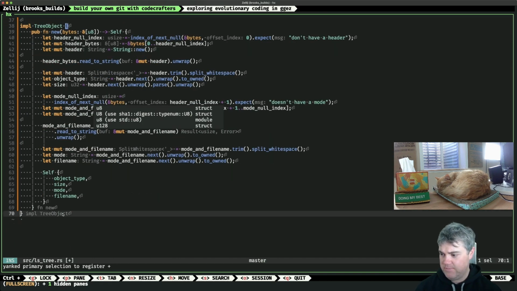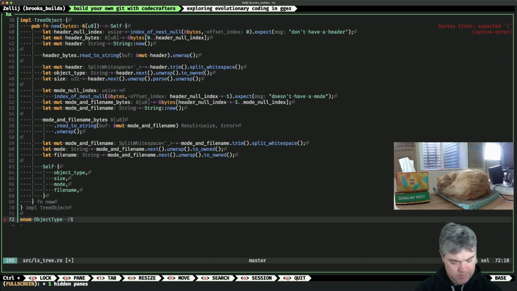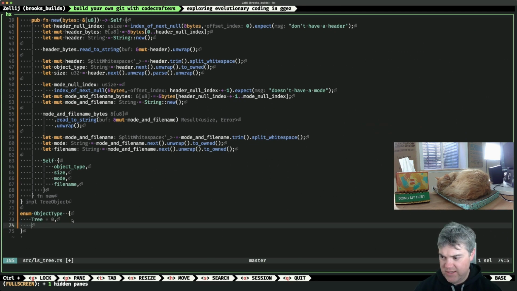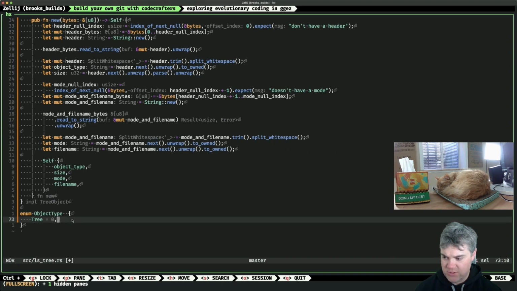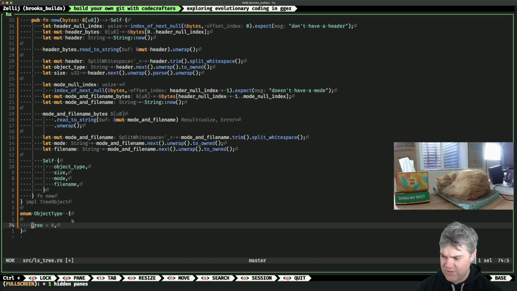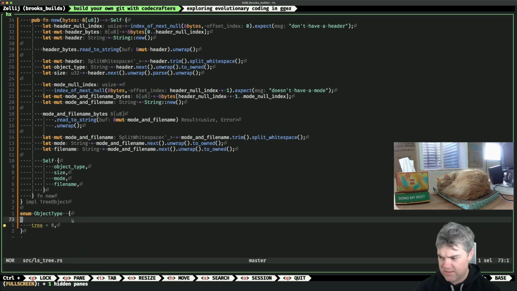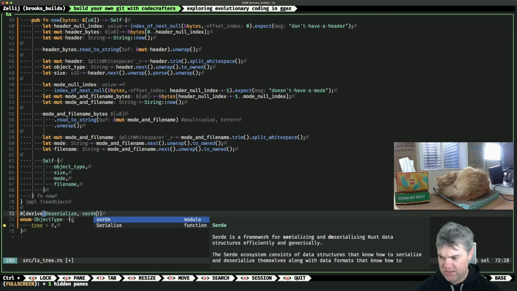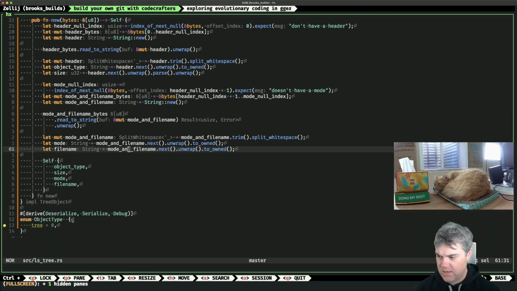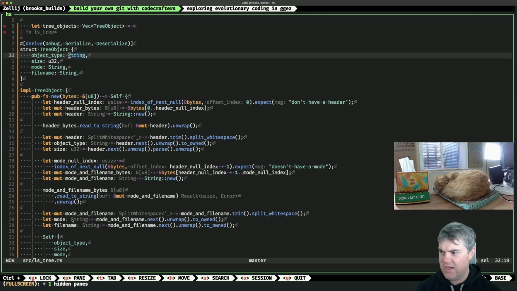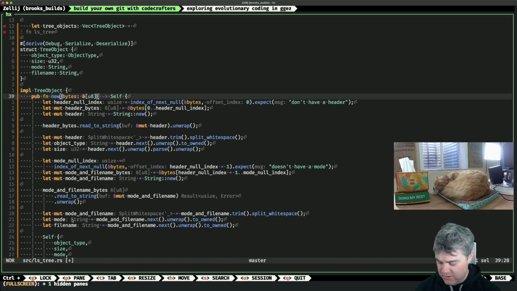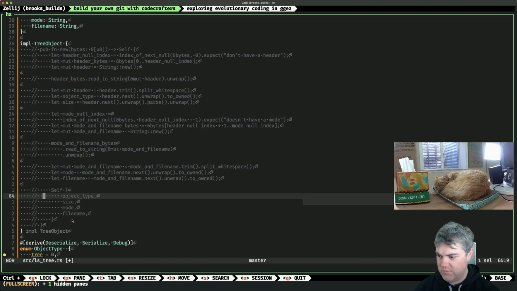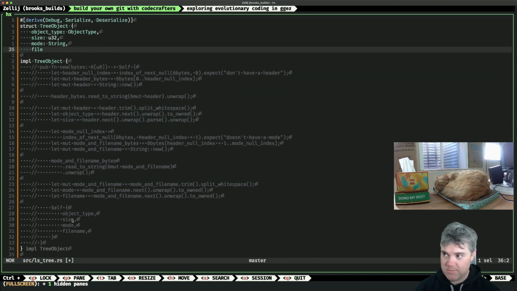We have tree. Even though it's going to yell at me, let's put this lowercase. Deserialize. Sure, we'll just throw in Serialize too, why not? And then we say, okay, object type is now going to be ObjectType. I have to get rid of my new now because all of this breaks. That's okay if this just works.